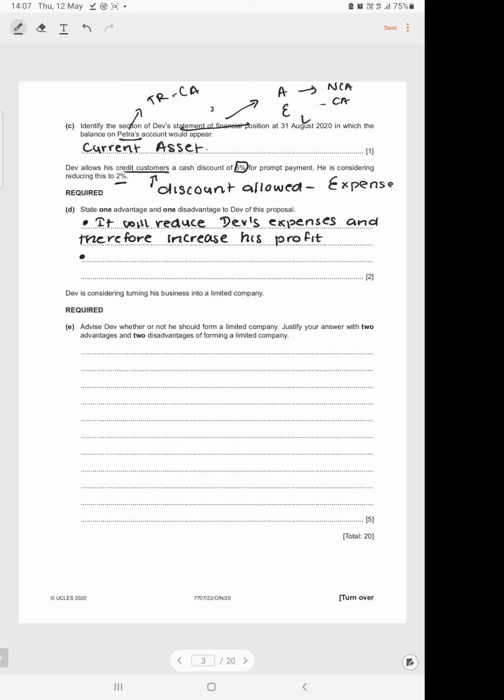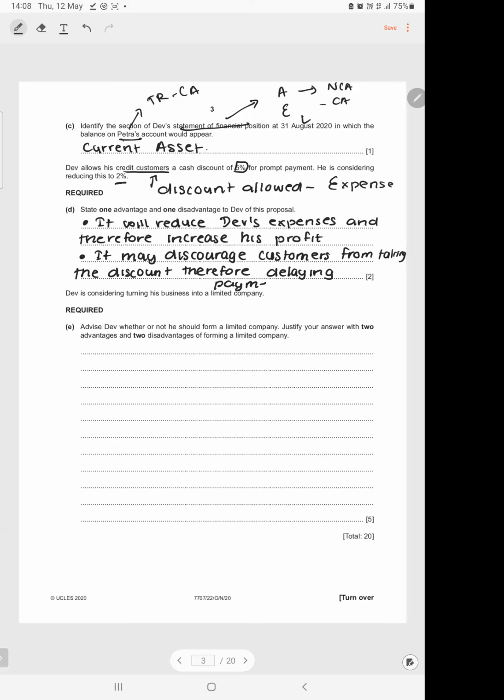So the disadvantage of reducing your cash discount is it may discourage customers from taking the discount. Therefore, delaying payments.